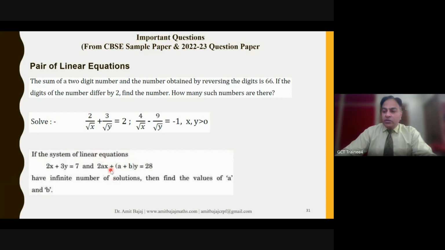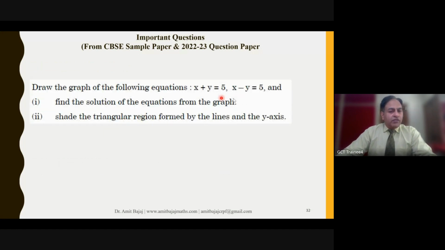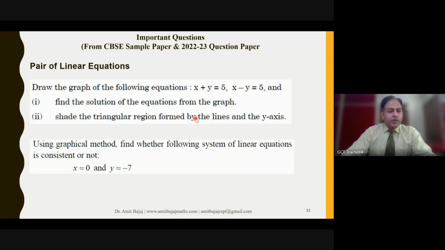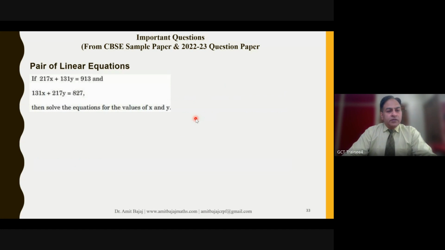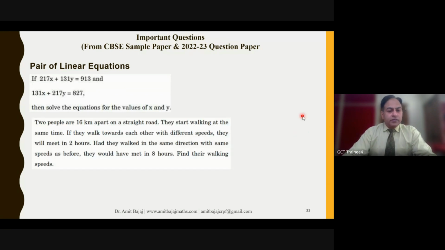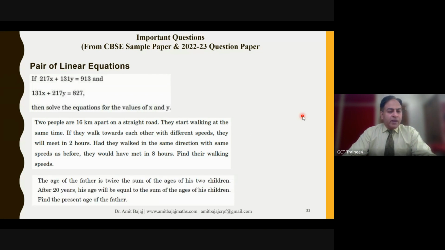And then infinite number of solutions, getting the values of a and b. And then draw the graph of the following equations, that type of simple questions. And recall such questions when we have 217x + 131y = 913, where we add two equations and subtract two equations. So such types of questions are also required. So please look at the sample questions which are mentioned on your screen.